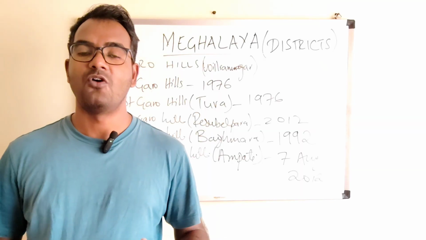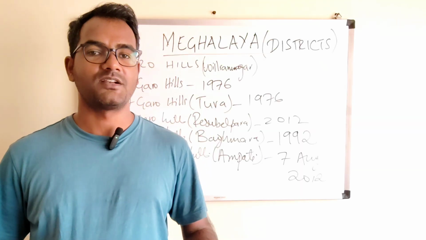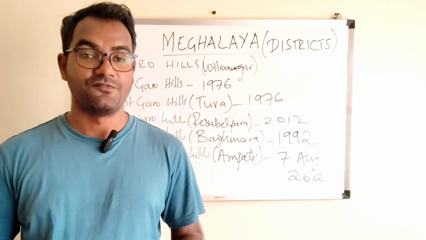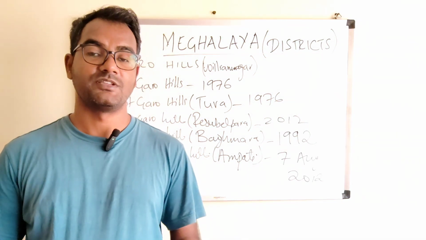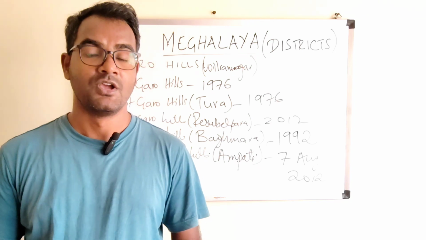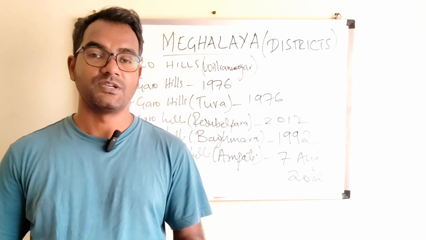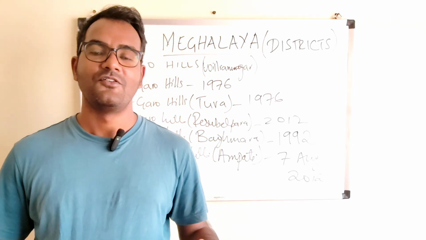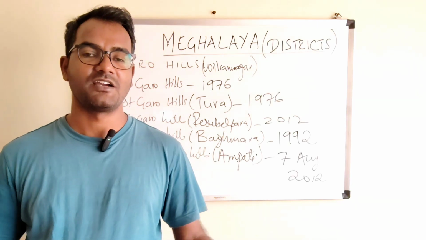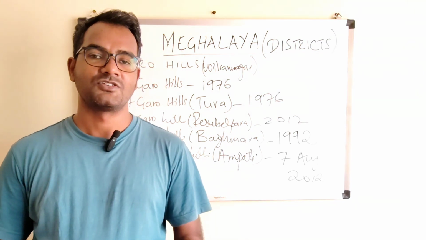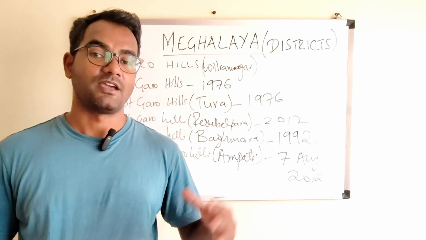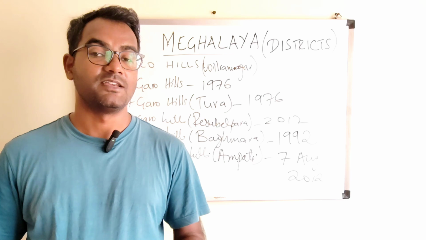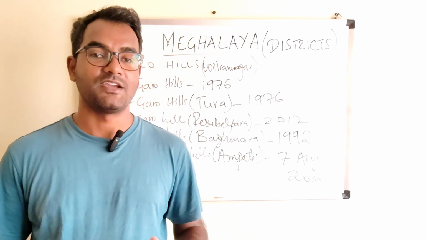So now we are done with how many districts are there in Meghalaya, what are they, when were they formed, what are their headquarters, which region they fall in, right? So all this we have understood. So there are how many districts? There are 12 districts. 1 in Ri Bhoi region, 2 in Jaintia Hills region, 4 in Khasi Hills region, and 5 in Garo Hills region, right? The youngest one is Mairang, and you have also seen the headquarters of different districts, right? Then you have also seen where they originated, right? So you have seen everything.